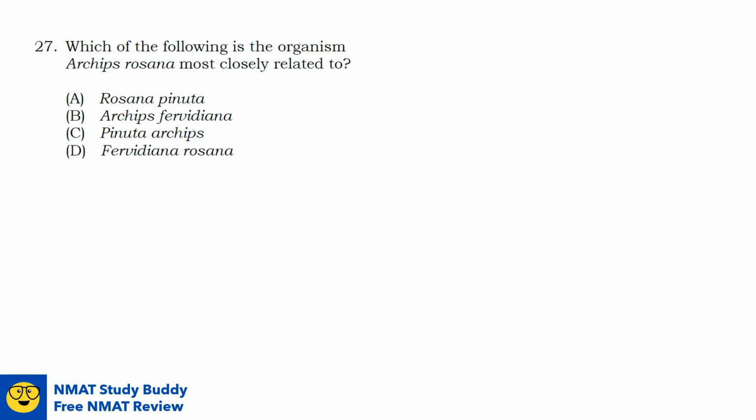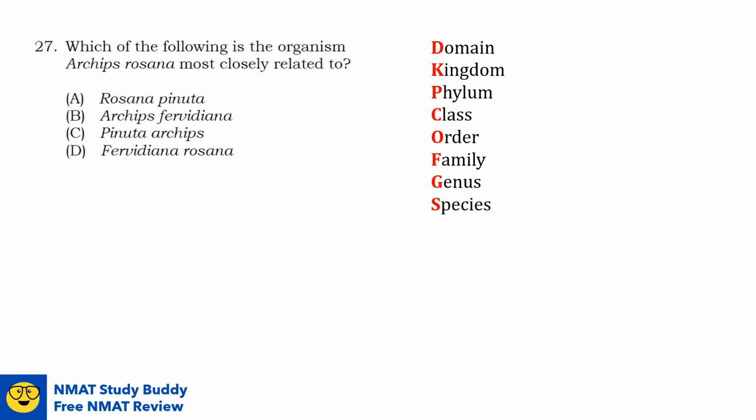Okay, let us first review our taxonomy. For easier understanding, all organisms on Earth are categorized into groups. As you recall, here's the taxonomic classification system. The highest in the hierarchy is domain, followed by kingdom, then phylum, class, order, family, genus, and lastly, species.